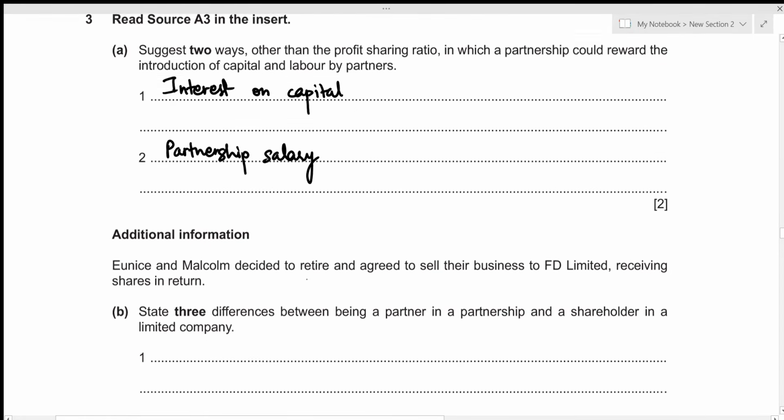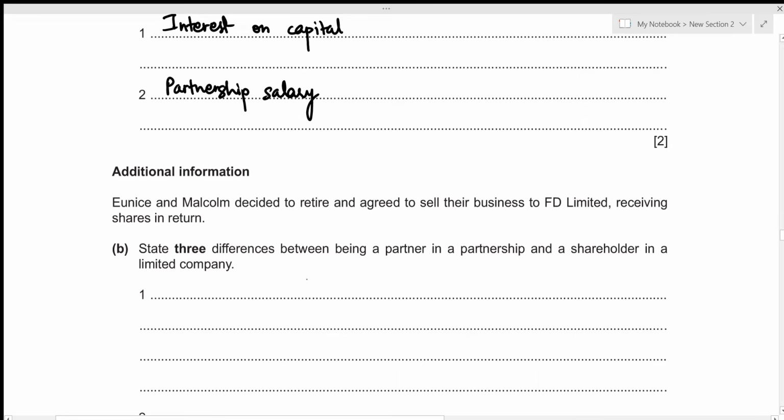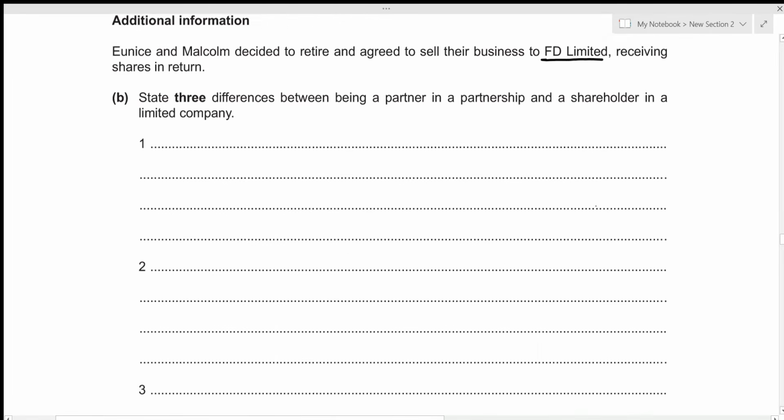Now we can move to the second one. We are given additional information. So Eunice and Malcolm decided to retire and agreed to sell their business to FD Limited, receiving shares in return. So they will sell their partnership business and in return for the business, they would receive shares in FD Limited. For the second part, we need to state 3 differences between being a partner in a partnership and a shareholder in a limited company. Okay, so I'm just going to create some sort of table here. So this side we will write about being a partner in a partnership, and on this side we will write about being a shareholder in a limited company.